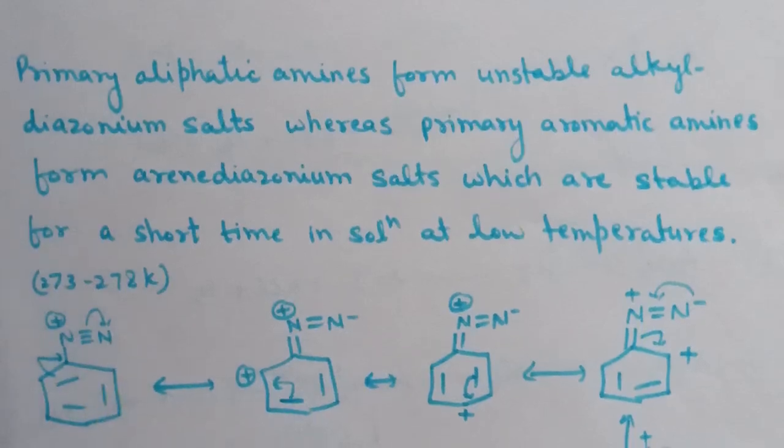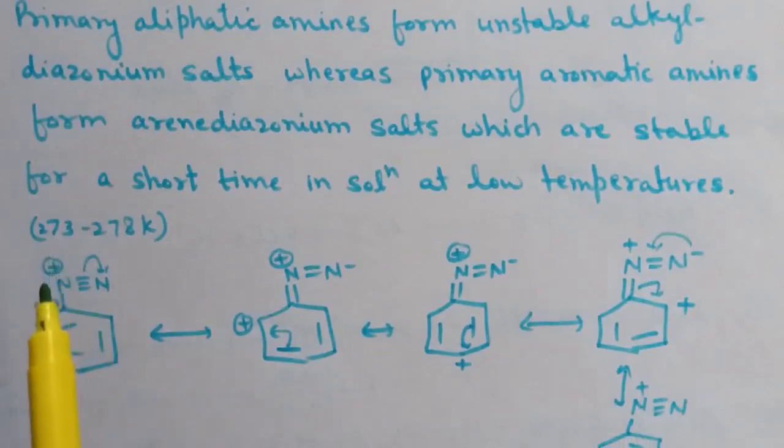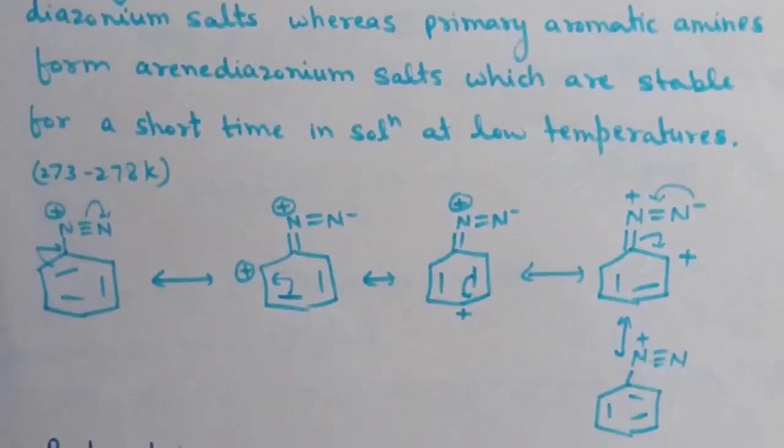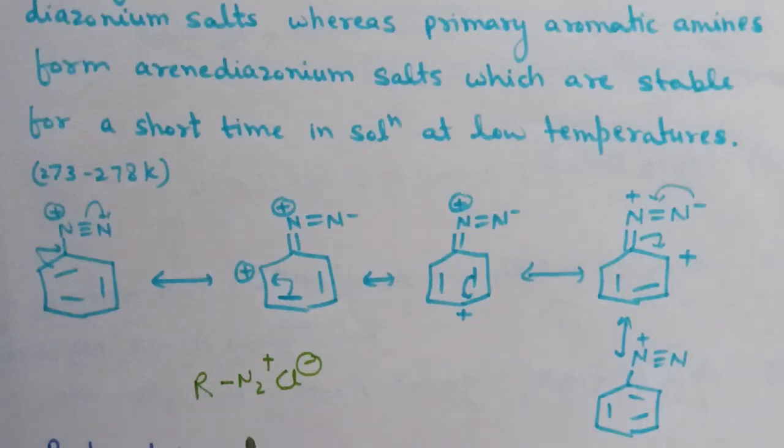Here are the resonating structures of benzene diazonium. This positive charge can be dispersed over this benzene ring due to the following resonating structures, whereas this resonance is not possible in aliphatic diazonium salts, and that is why aliphatic amines form highly unstable alkyl diazonium salts, whereas the diazonium salts of primary aromatic amines are stable due to resonance.